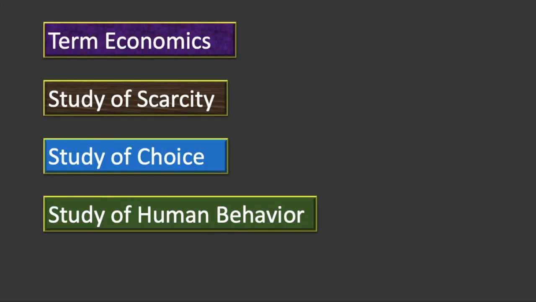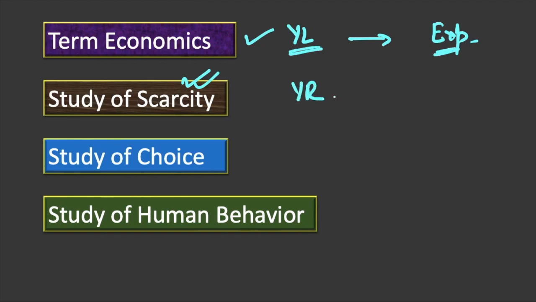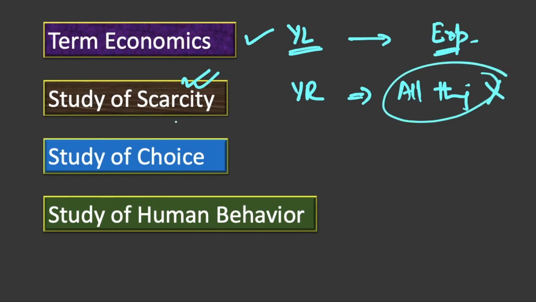And I hope that you have understood the term economics, management of the household, because there is limited income on one side, and on the other side we have to make different expenditures. Then we have to manage the things. Then it's called the study of scarcity. Obviously, you have limited resources, and you can't do all the things. All wants cannot be fulfilled. Therefore, this is the issue of scarcity.